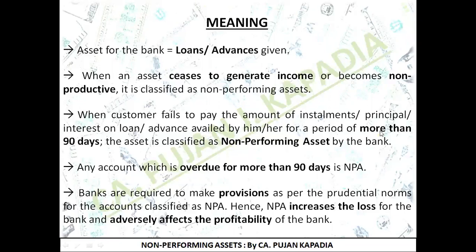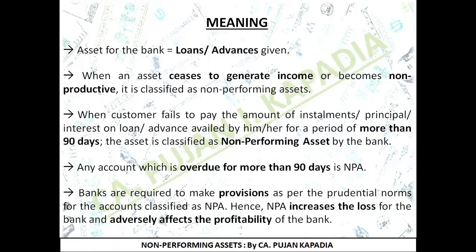Technically speaking, if any account is overdue for more than 90 days, that I have written over here, any account if overdue for more than 90 days. Remember friends, बाकी सब भूल जाओगे चलेगा, you are never supposed to forget 90 days. So if any account is overdue for more than 90 days, it is termed as non-performing asset. As a result of which, I am not sure whether I am going to recover entire amount on that asset or not. What I am supposed to do, I am supposed to make provision for the same.